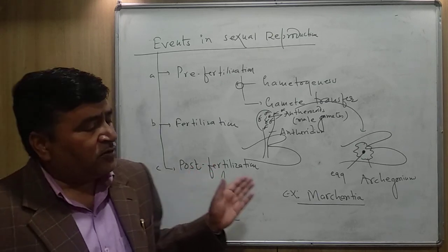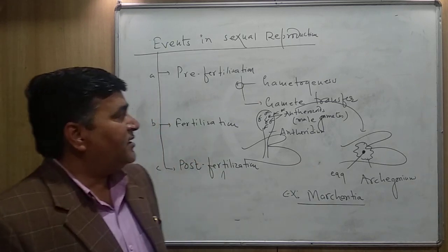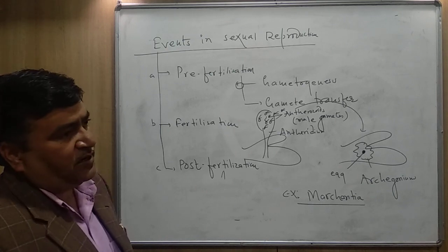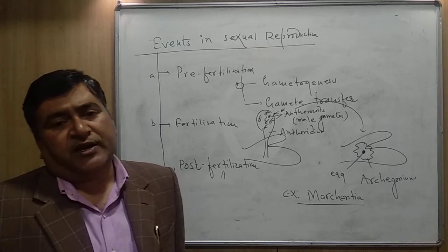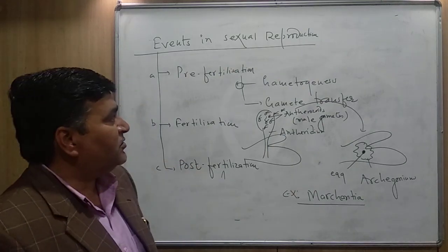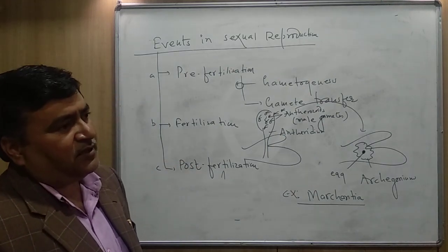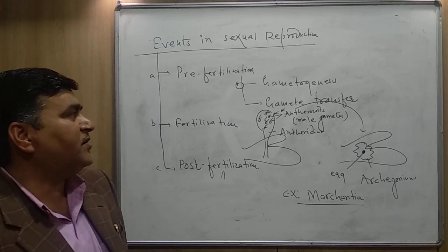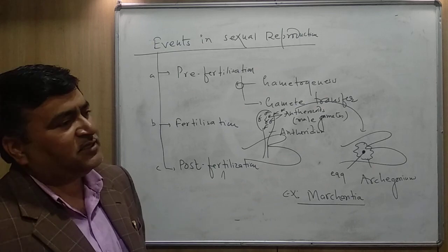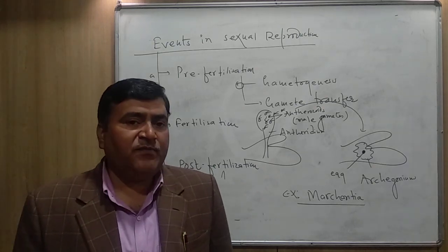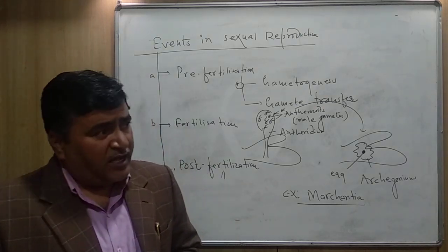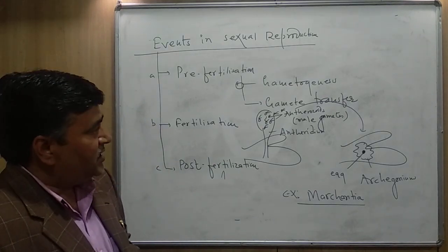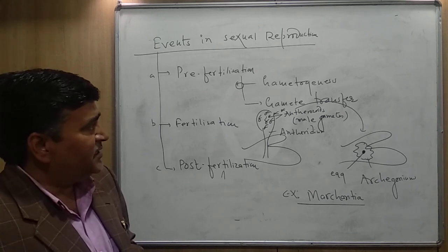Through the air current, the pollen grains can be transferred from one plant to another plant. This is called anemophily. The insects are also good pollinators. Water also acts as an agent to transfer the pollen grain from one plant to another plant. So in the higher plants, the gametes are transferred from one plant to another with the help of so many agents, whether it is air, water, birds, animals, etc.